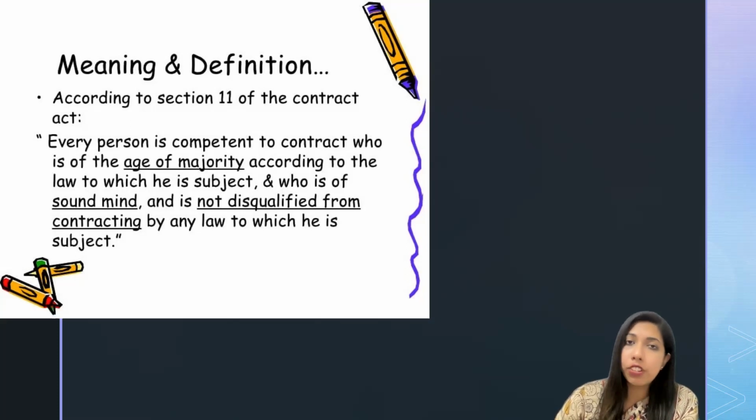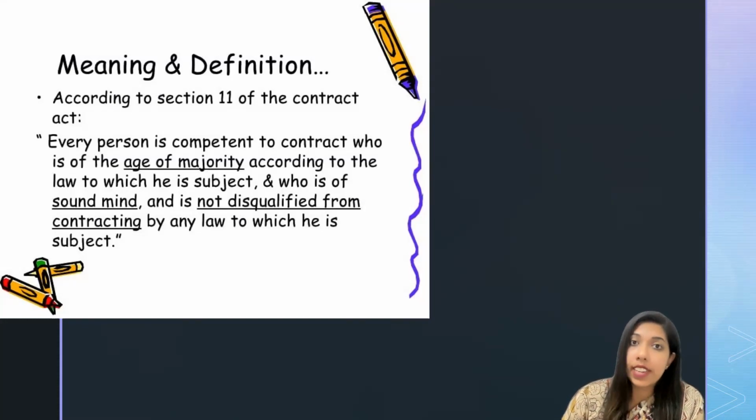Third, he should not be disqualified by any law of the land from contracting. The meaning is that the law should not have imposed a restriction on a person entering into a contract. If the law is restricting a particular person from entering into a contract, then he is disqualified by law.